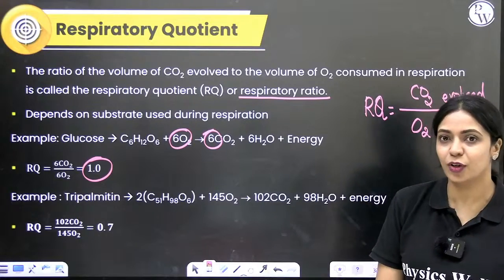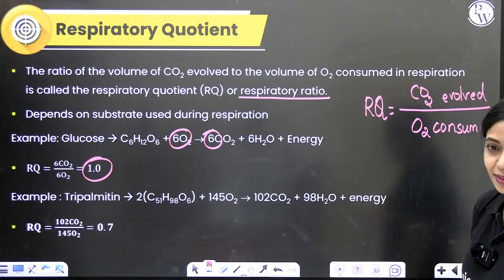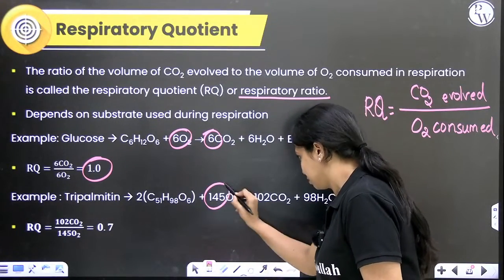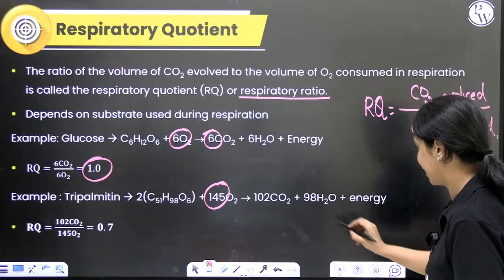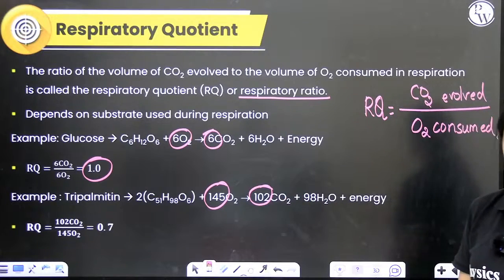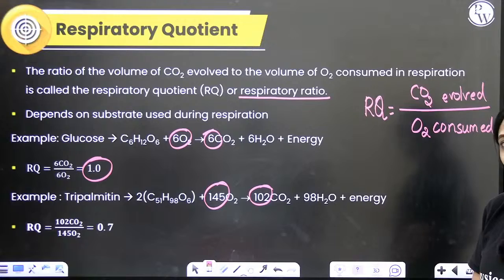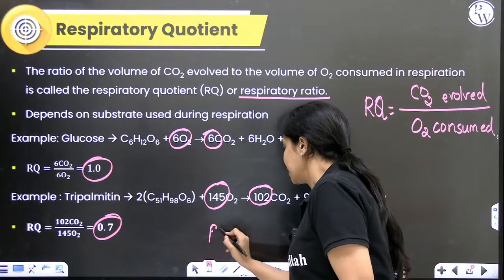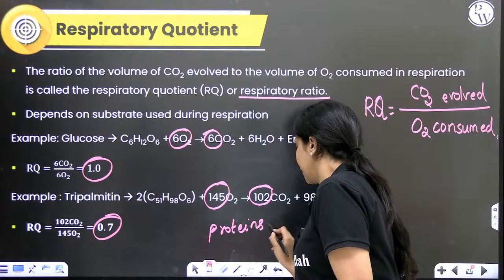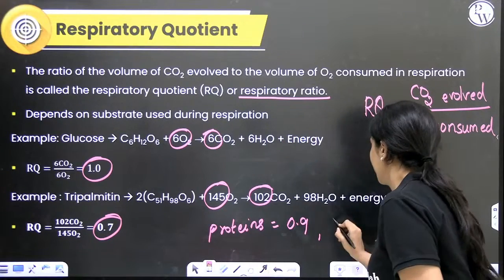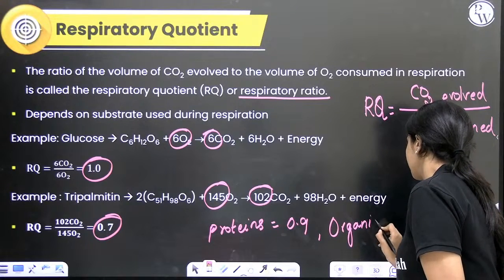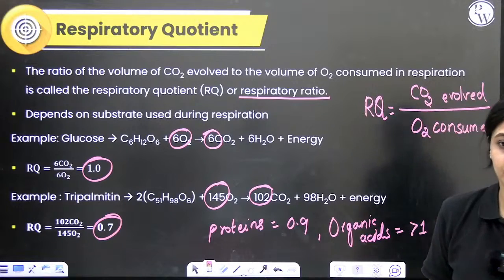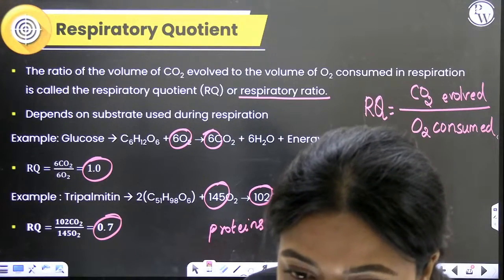If you take the example of tripalmitin, which is a lipid, you can see that the number of oxygen molecules consumed is 145, while the number of carbon dioxide molecules released is much lesser. In such a case, the ratio is going to be less than 1. It's about 0.7. For proteins, it could go up to 0.9. For some organic acids, it can be greater than 1 also. Okay?